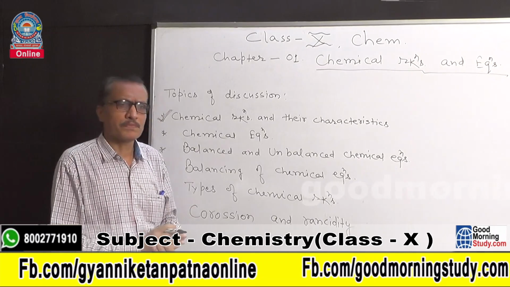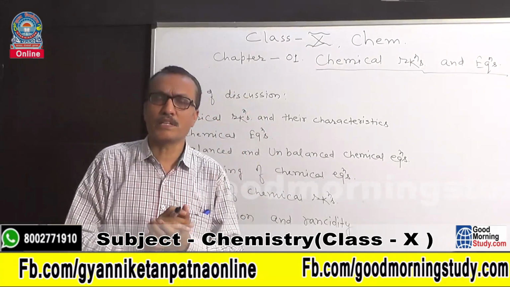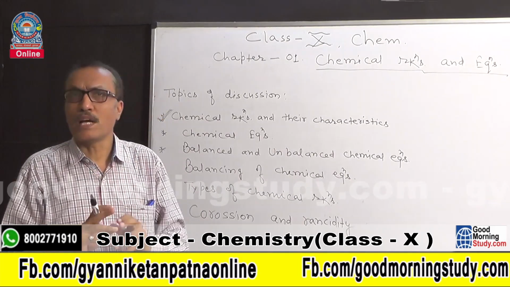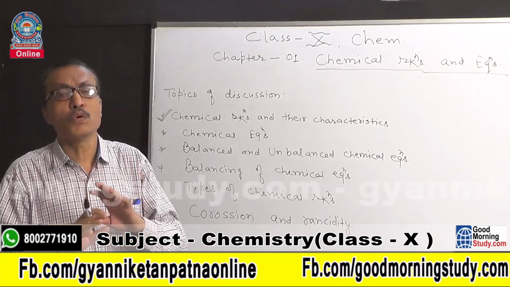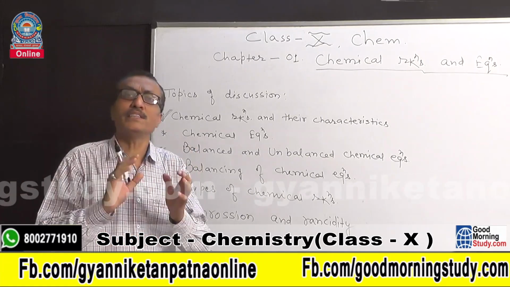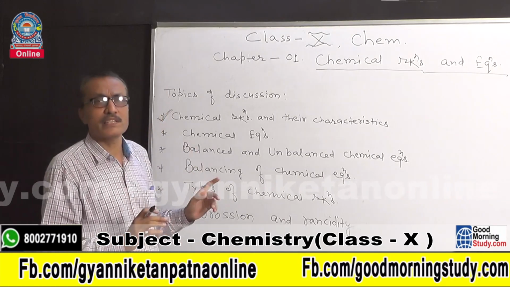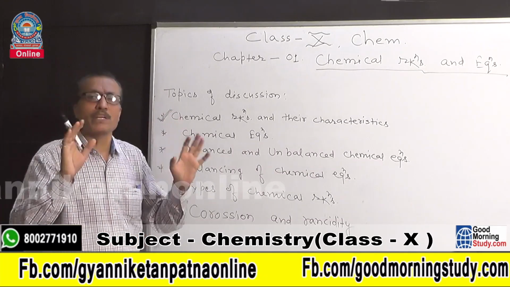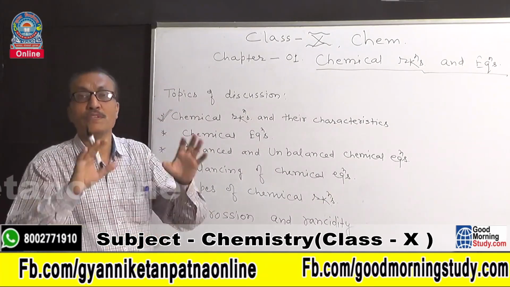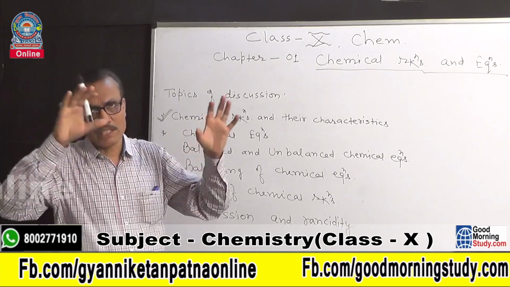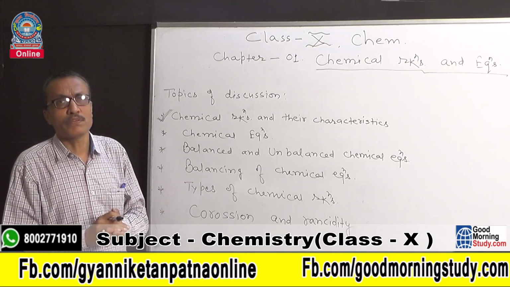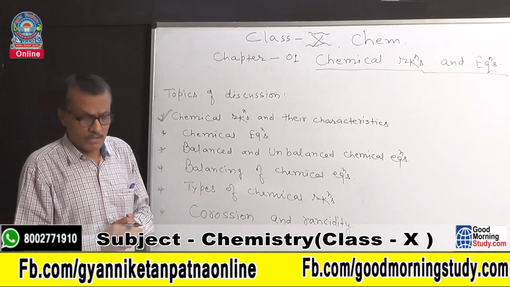Now students, in nature, generally two types of changes are going on, and these are physical changes and chemical changes. All those chemical changes which are going on around us in nature are examples of chemical reactions.